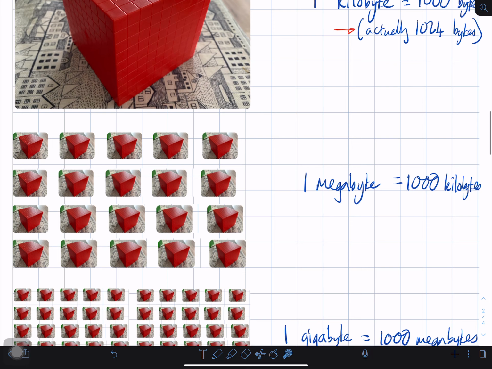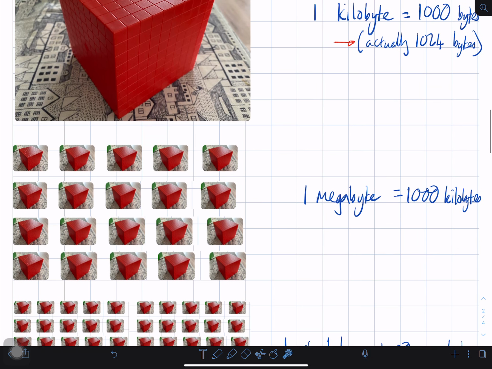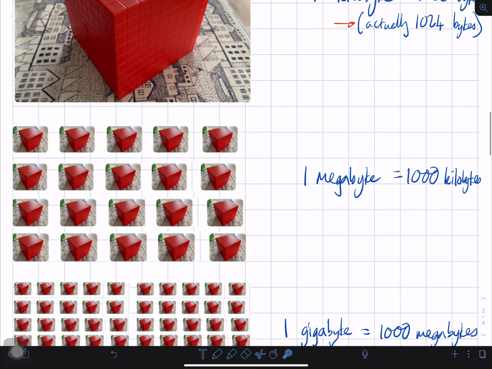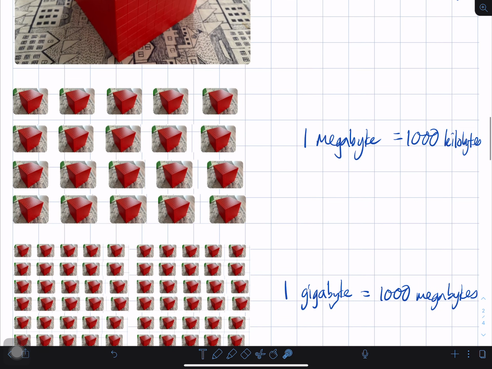Moving on, the next step up is a megabyte. So this is 1,000 kilobytes. I haven't really done my drawing to scale here. There's obviously not 1,000 there because I couldn't fit them on the page. But if we had 1,000 of those, we would get a megabyte. This might be a term familiar to you. If you imagine a normal streaming song, it's probably going to be about 3 megabytes in size. So a megabyte is 1,000 of those.